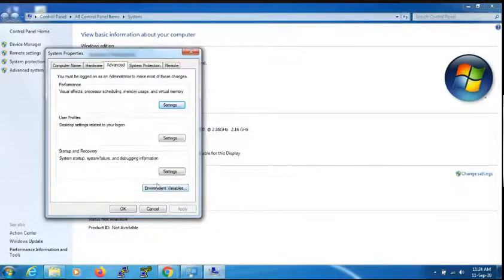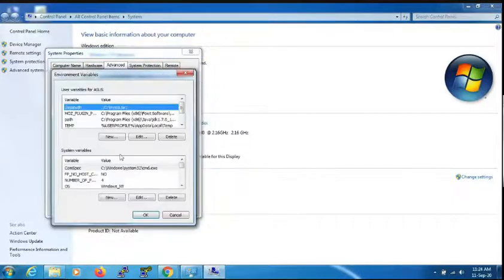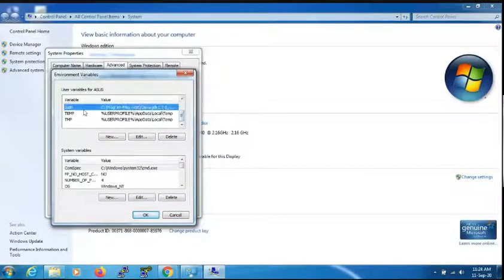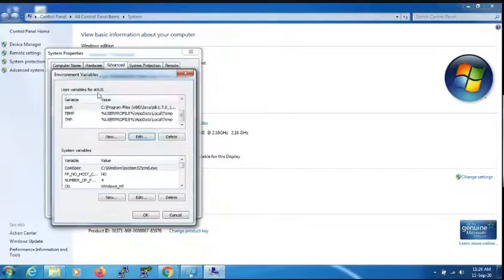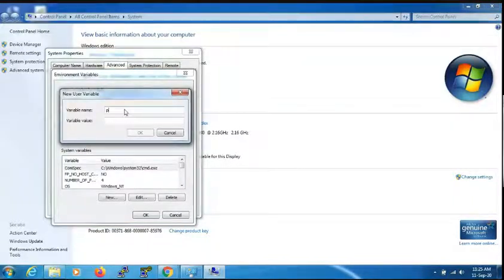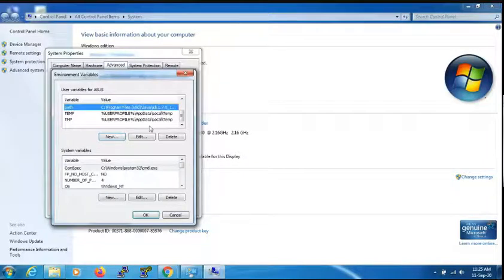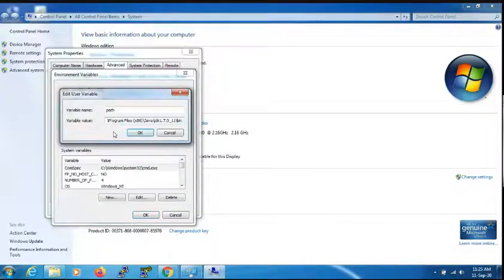After getting there, click on Environment Variables. Check here whether there is any path. If there is already a path, go for Edit. If there is no path, go for New in the user variables. Go for New, type Path, and paste here. This is the process, but the path already exists. Just check whether it is perfect or not. Just check there, everyone, please.